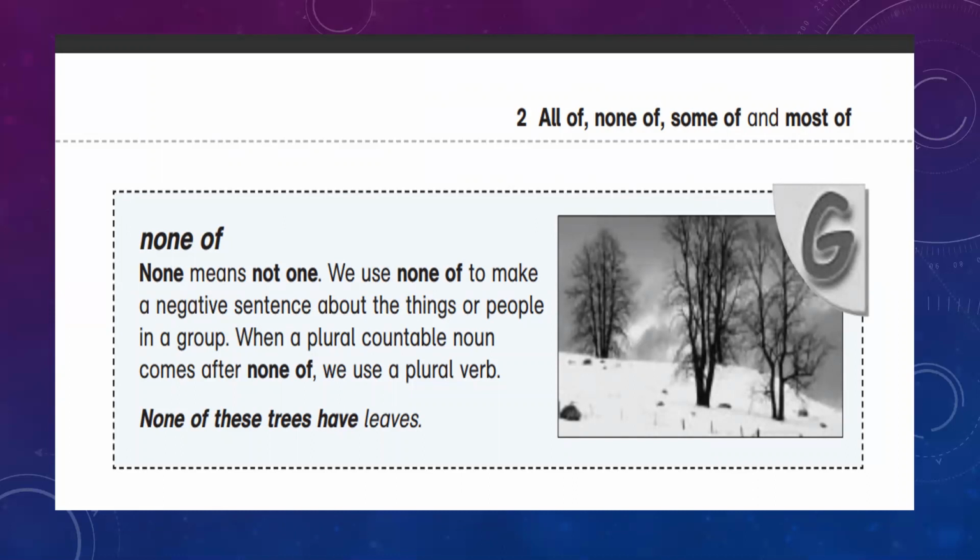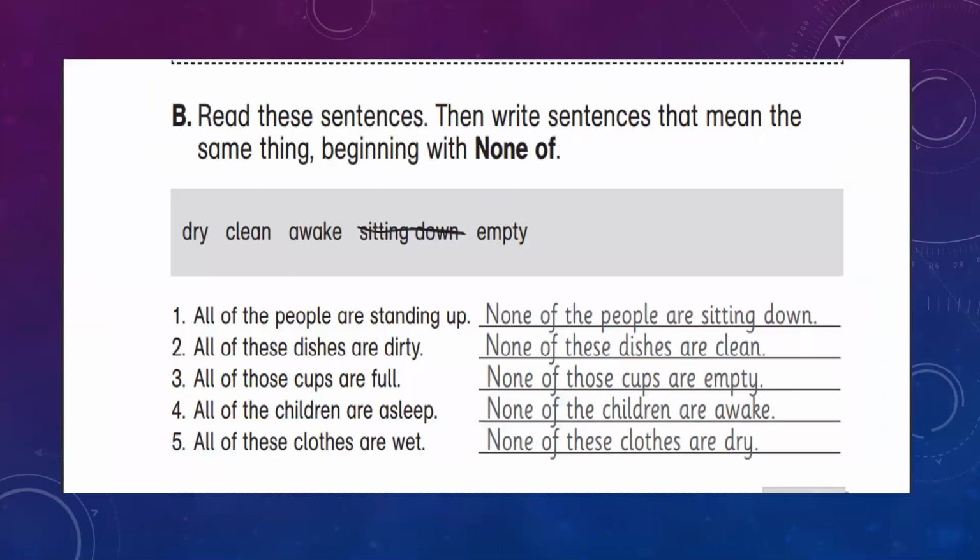Here we are using have, and taking none of as a plural. None of these trees have leaves. As it is autumn and leaves have fallen away, we make the sentence none of these trees have leaves. Understand? Now come to the exercise. Read these sentences, then write sentences that mean the same thing beginning with none. And we can take words from the box.